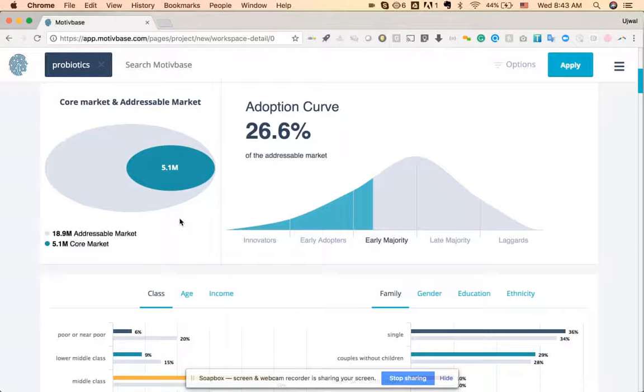The adoption curve quite simply maps that topic on the Everett-Rogers curve and tells us what percentage of the addressable market a particular topic has reached in its maturity. So in this case, it's reached 27% of the addressable market, and it sits in the early majority in the addressable market. So it's just hitting mainstream, but in the context of the addressable market. And that's important to understand, because sometimes you might see a trend that looks mature, but the addressable market is so tiny. Sure, it's maturing within its addressable market, but it's still an important indicator of the fact that something is quite niche.